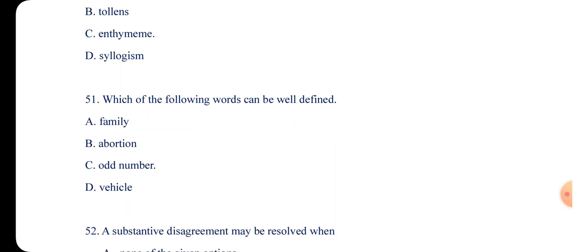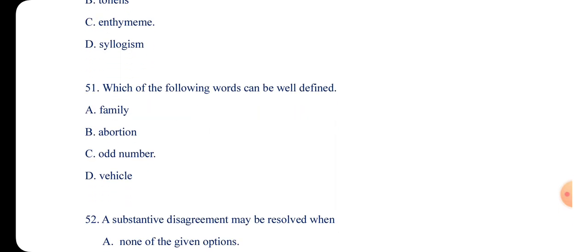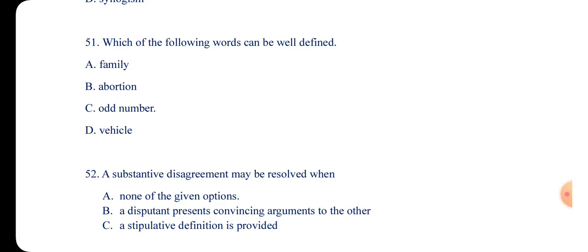Which of the following words can be well defined? We have family, A; abortion, B; odd number, C; and D, vehicle. So all these words are open textured words. When they say open textured, they are words that are open to several interpretations. Example, love, humility, justice, fidelity.